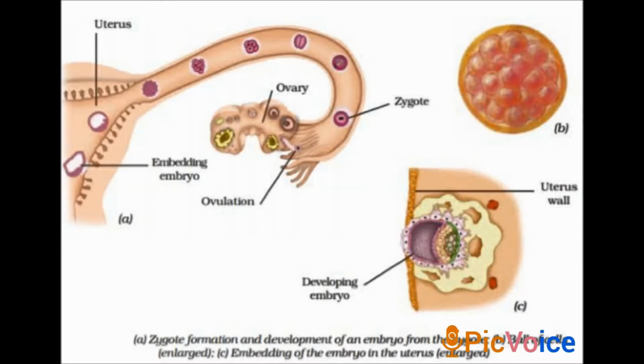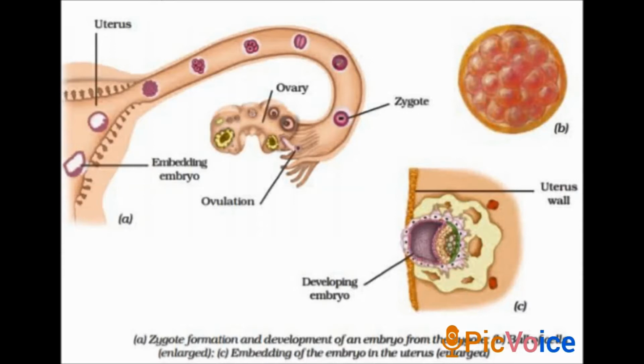Later the embryo gets embedded in the wall of the uterus. Where does the embryo get embedded? In the wall of the uterus, for what? For the further development of the body organs. Later the embryo continues to develop in the uterus only.